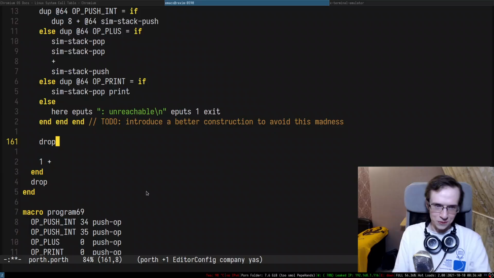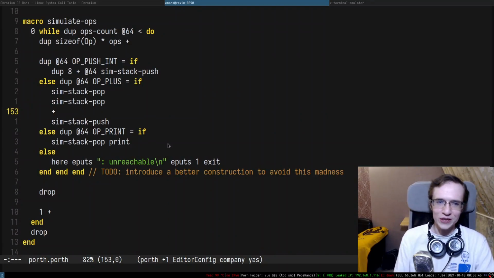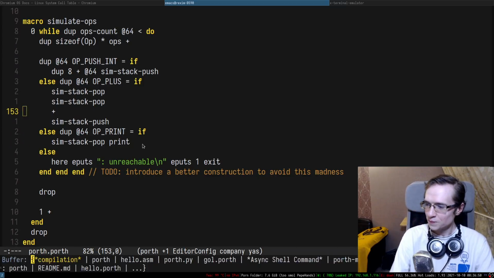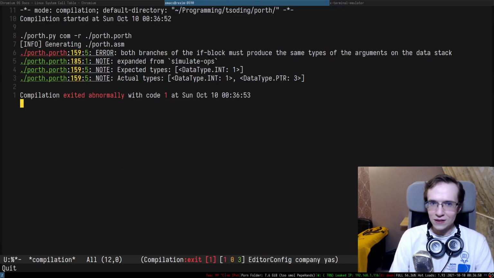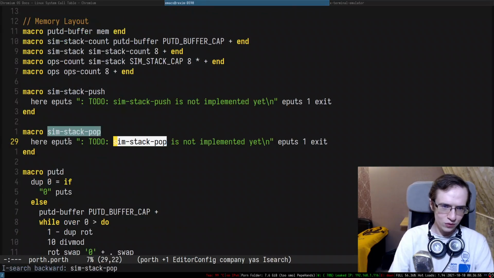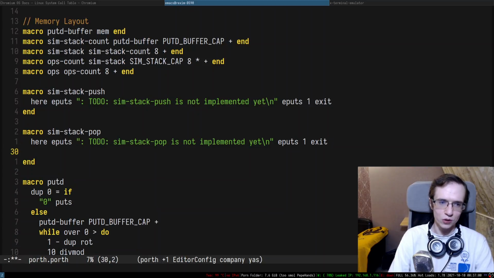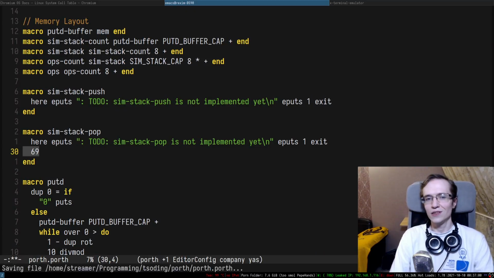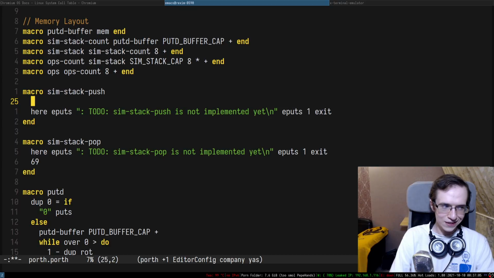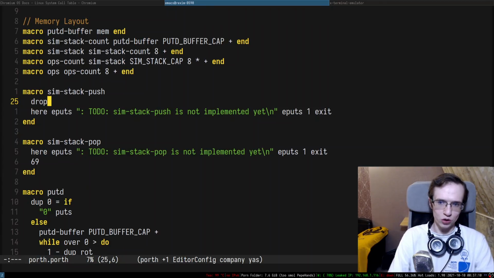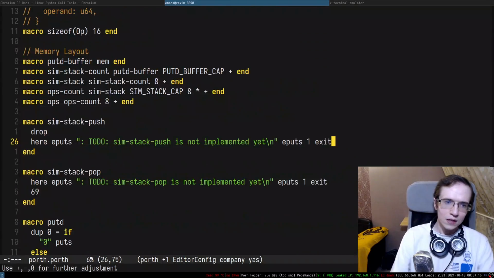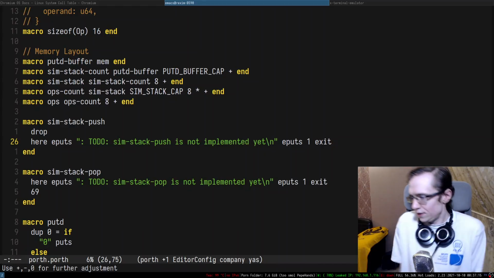Pretty cool, huh? So let's see what's gonna happen. Well, it's not gonna work yet because we don't have sim stack pop and sim stack push. So, and let's take a look. So both branches, blah, blah, blah. So I suppose we need to do some of these things. So stack pop is supposed to return something. Let's actually return like 69 or whatever. And in here, this thing accepts one number that we have to drop. Okay, so now this thing will compile and stack push doesn't work anymore. Okay, that's pretty cool.